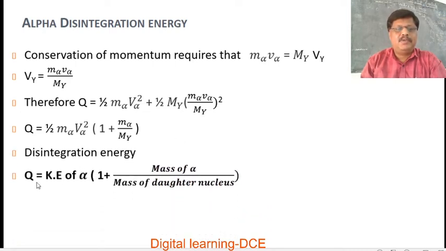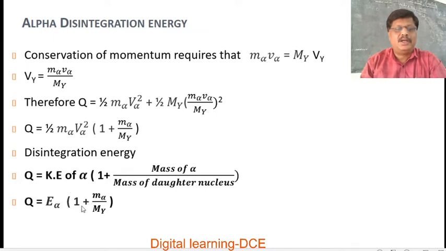Disintegration energy is given by Q equals 1/2 m_alpha v_alpha squared, which is the kinetic energy of the alpha particle, into 1 plus m_alpha over m_y, where m_alpha is the mass of the alpha particle and m_y is the mass of the daughter nucleus. Or Q is equal to E_alpha into 1 plus m_alpha over m_y, where E_alpha is the kinetic energy of the alpha particle.